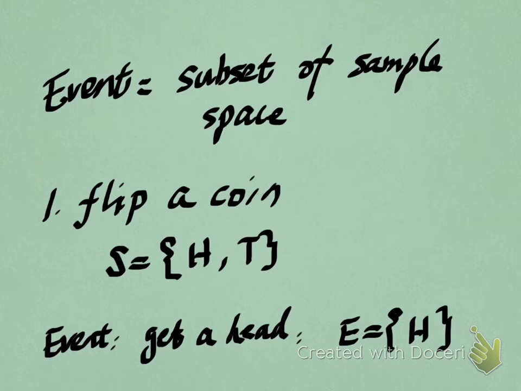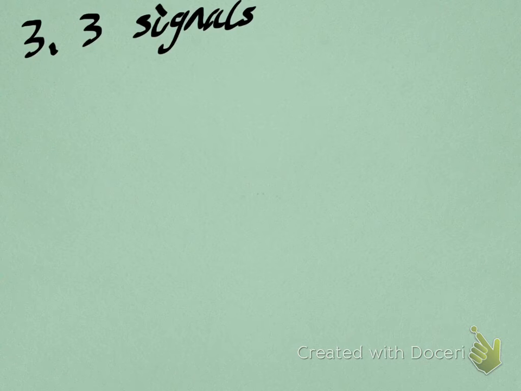And then how about one more example. This example is 3 signals. So now we want to send 3 signals. What's the possible outcome for each of the signals? It means we can receive it or we don't receive it. So for each of these signals, we have two possible outcomes, receive or not.